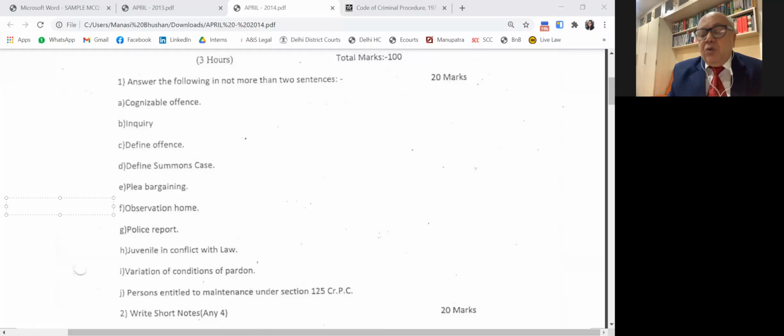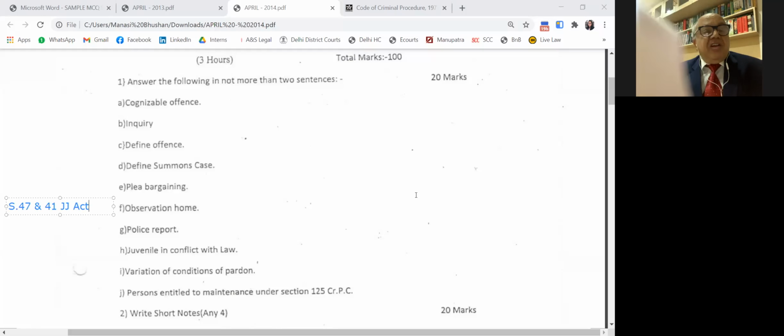So a child who is in conflict with law is given temporary shelter. He has to be taken care of for rehabilitation. So the government has to set up the observation home itself or with the help of the NGOs. That is section, kindly see section 47. Section 47 and 41 of the JJ Act. Okay. Then come to police report.